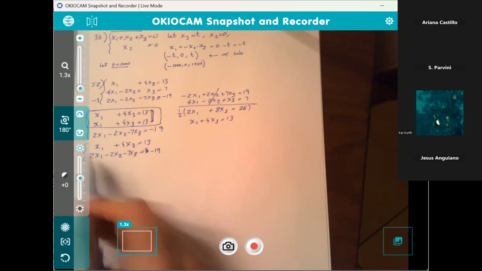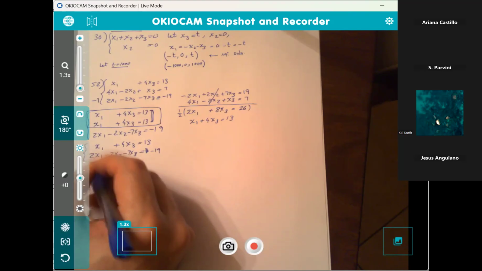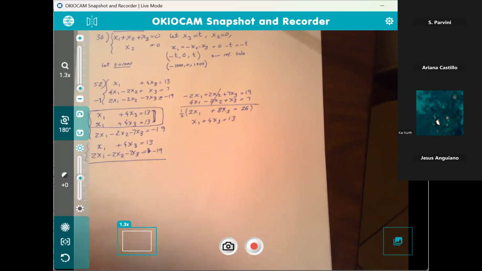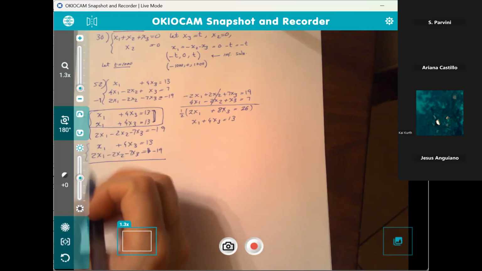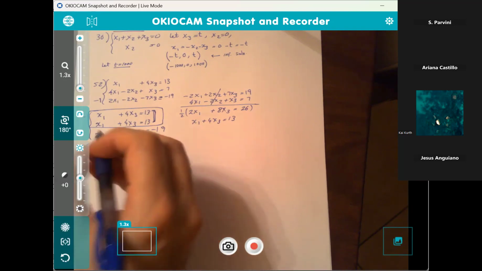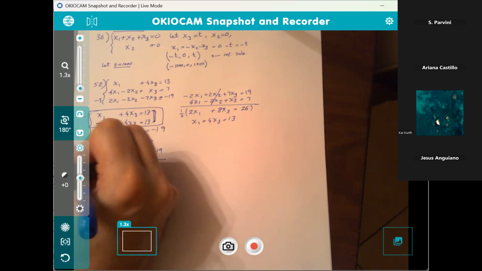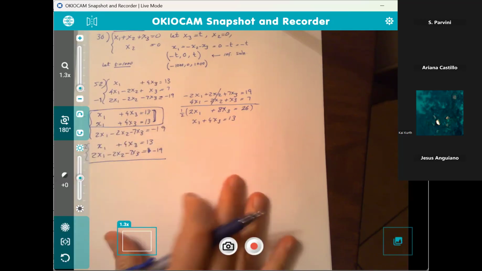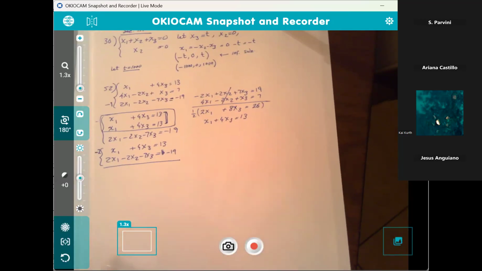Now, in here, let's actually eliminate variable x sub 1. How do I get rid of x sub 1 now? Multiplying the upper equation by negative. Thank you. Exactly. So we're going to multiply the first equation by -2.